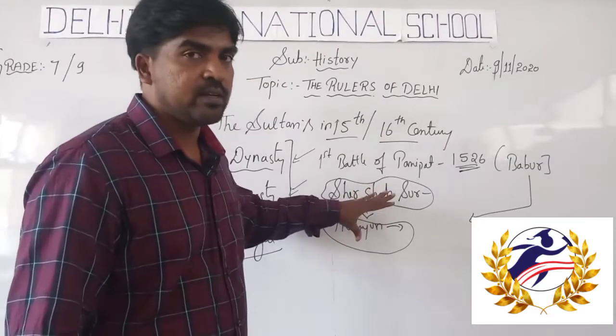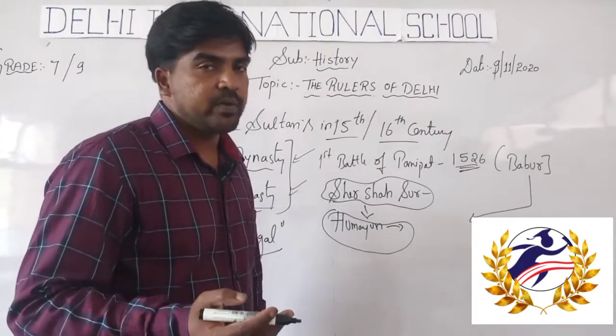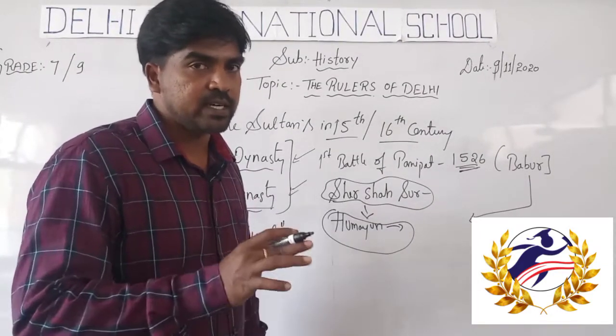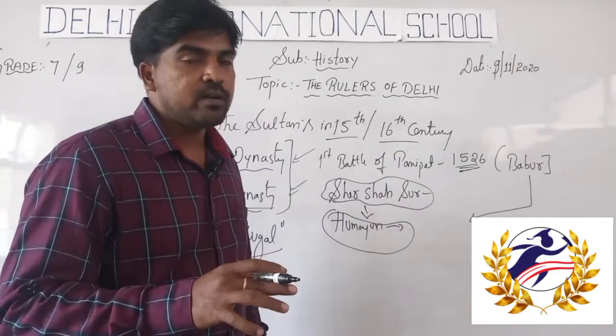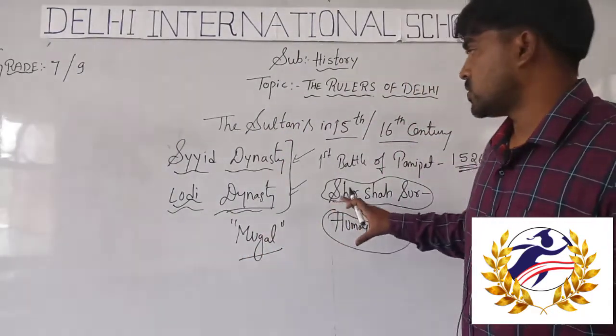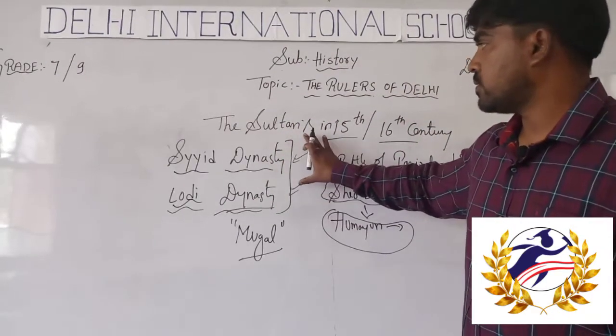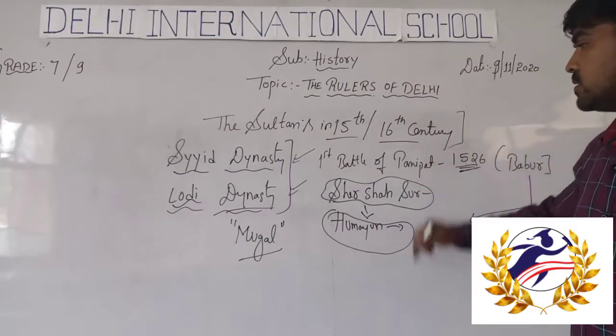So like this, there was a constant struggle between the rulers of Central Asia in India to hold the control of Delhi. So this is about the sultans in the 15th and 16th century.